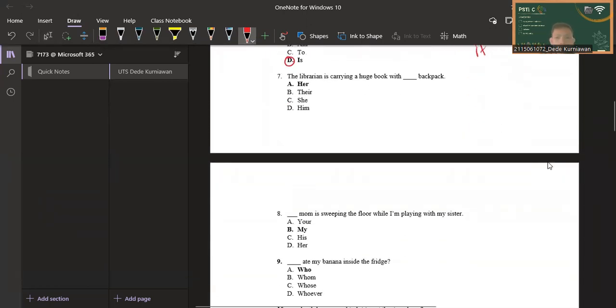For question number 7, the librarian is carrying a huge book with blank backpack. The librarian here is singular, because if this were plural, we would add s at the end.